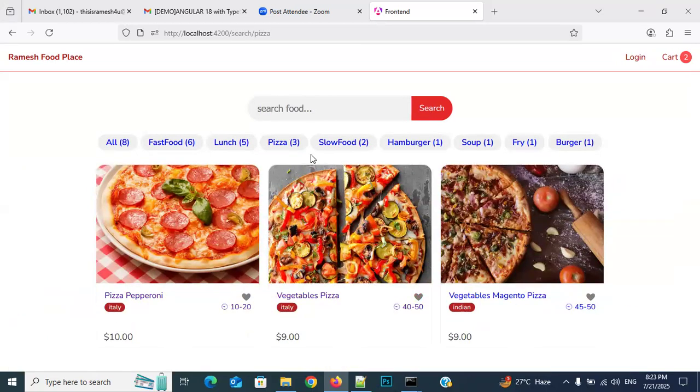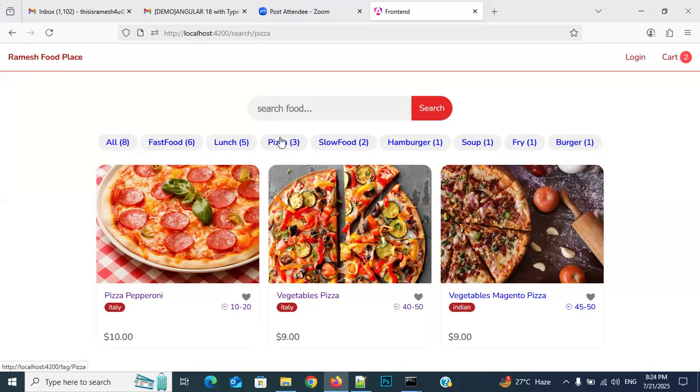Search. See, this is also coming dynamically, not statically. Everything is coming from the database related queries only. Okay, see it, everyone. How many products are we getting? 8 or only 3? Respond, everyone. 3 foods or all the 8 foods we are getting now?